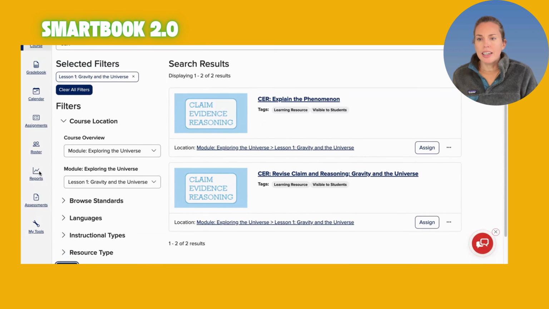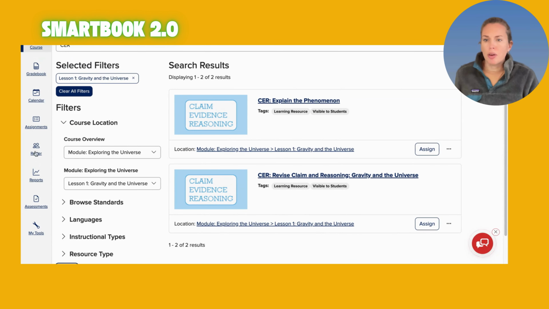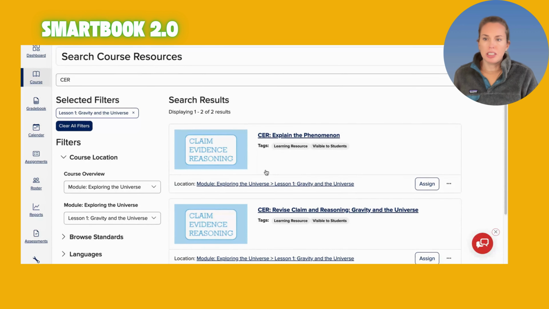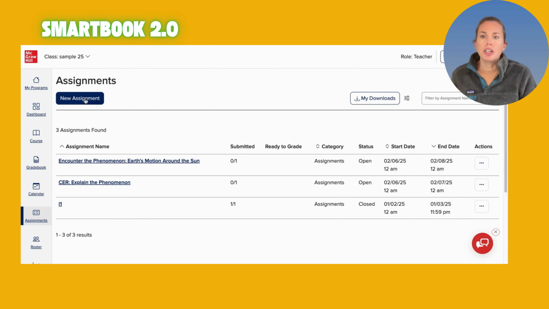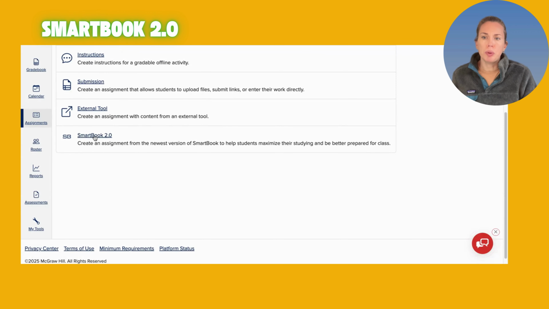If we see our SmartBook 2.0, that is an essential thing that we should all be leveraging. And that's in our curriculum guides as well. We have to assign those a little bit differently. So you're going to go to Assignments. You're going to go to New Assignment and click SmartBook 2.0.